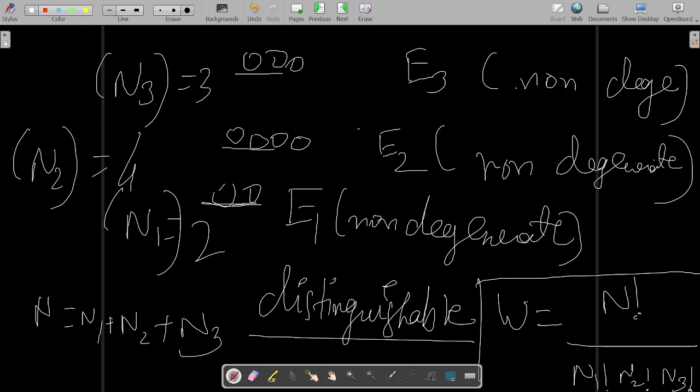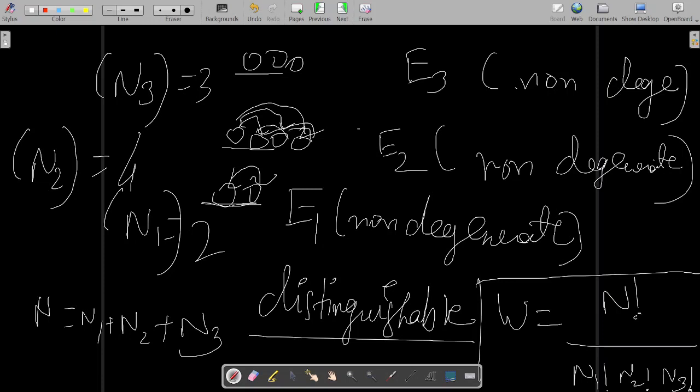These will have some arrangements within themselves, because this and this can interchange, this and this can interchange, and so on. A lot of combinations are there.